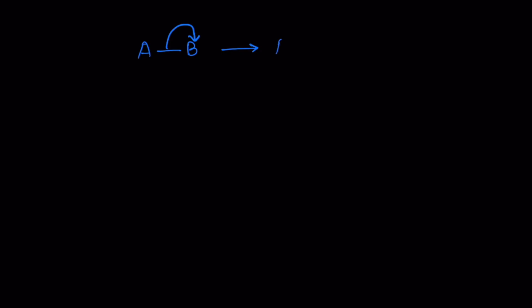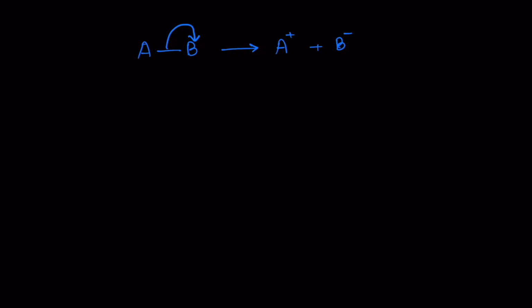In that case, A lost its own electron, so it will have a positive charge. Why? Because electrons carry a negative charge and you lost an electron, so you have a positive charge. And B gained an extra electron, so it will have a negative charge.